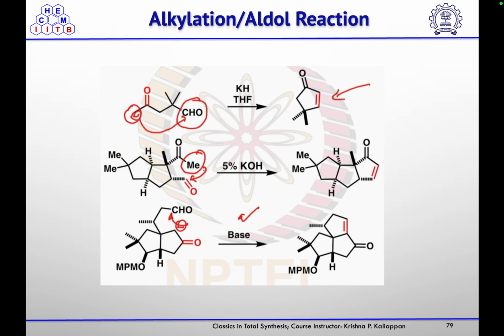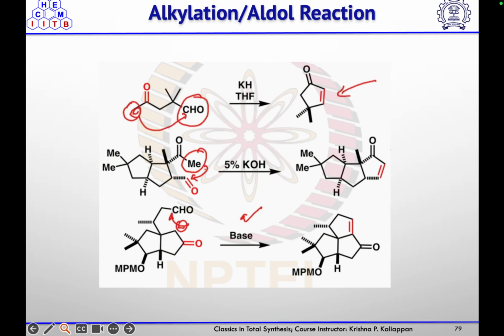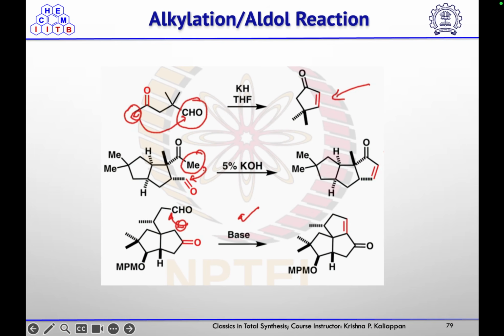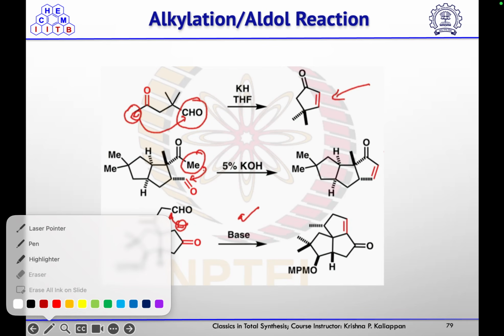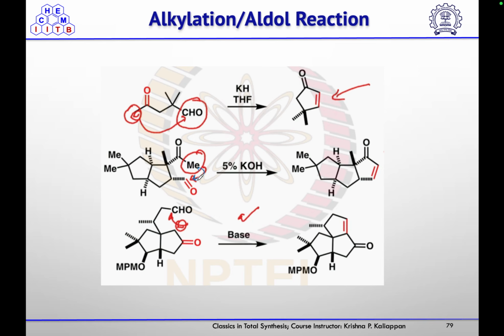Then another reaction one can use for the synthesis of 5 membered ring is alkylation followed by aldol reaction. So that will also give you the 5 membered alpha beta unsaturated ketone by aldol condensation reaction. So here also one can do aldol condensation, and here also one can do the aldol condensation to get the alpha beta unsaturated ketone.